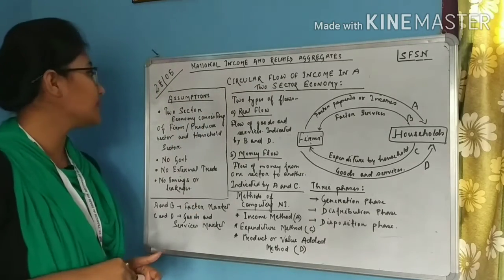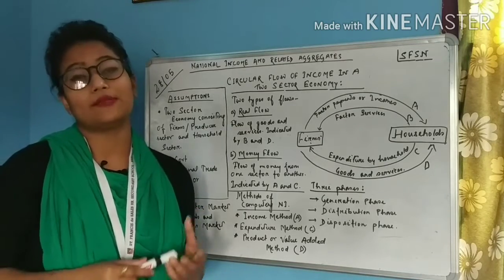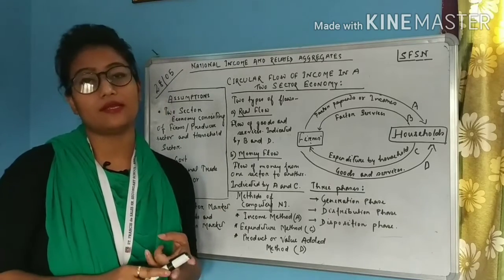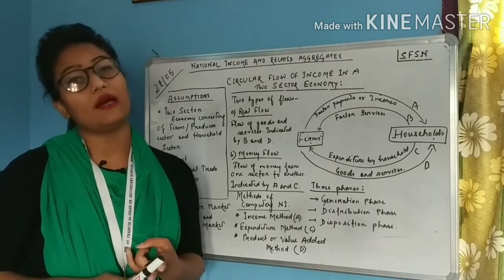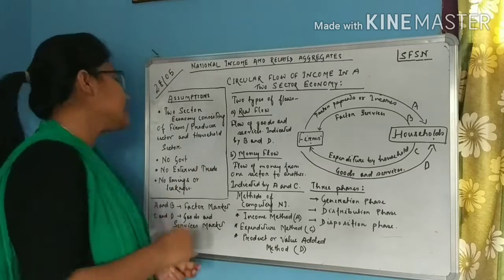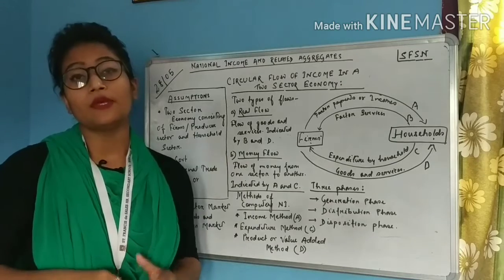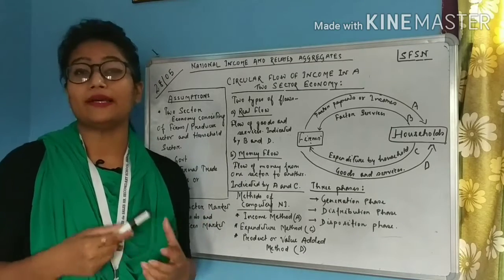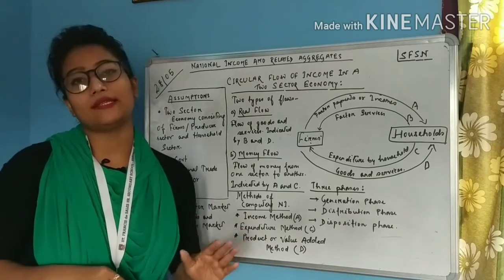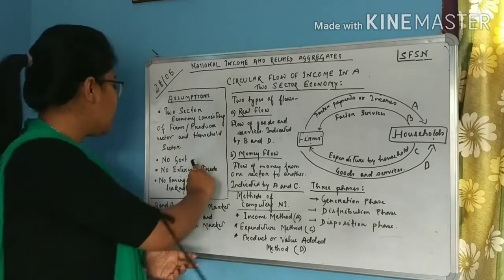The first assumption says that there are only two sectors in an economy. That means the economy has been assumed to be a very simple economy which consists of only two sectors: one is the household sector and the other one is the producer sector or the firms. The second assumption is no government. There is no government interference in this economy. The economy is simply run by the activities conducted by the household sector and the producer sector. No taxes, no government interference, nothing related to government is there in this economy.